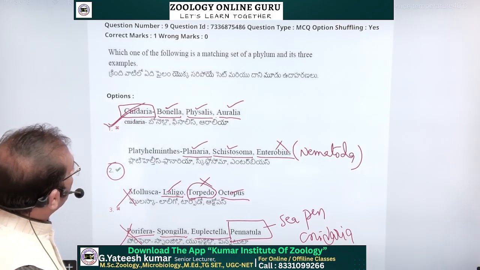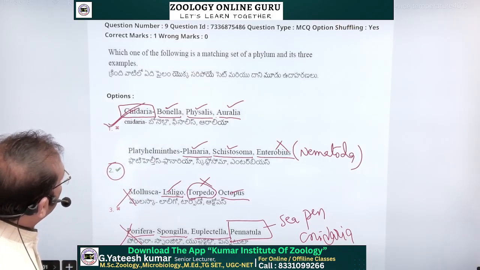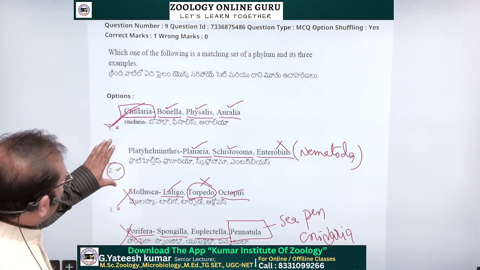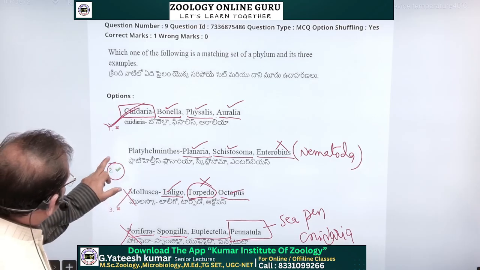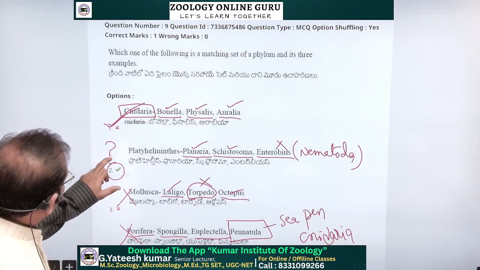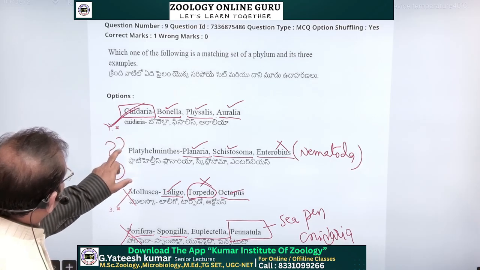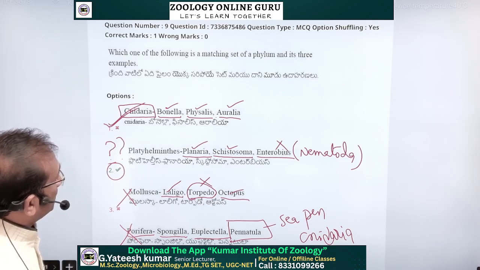Cnidaria: Bonella, Physalia, Aurelia. But in the Platyhelminthes, Enterobius is not present. So this is somewhat a controversial question. If you know the answer, please comment on this question.